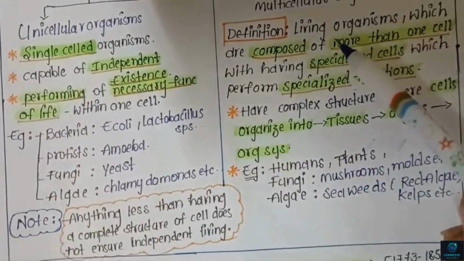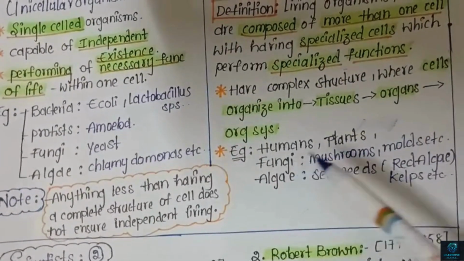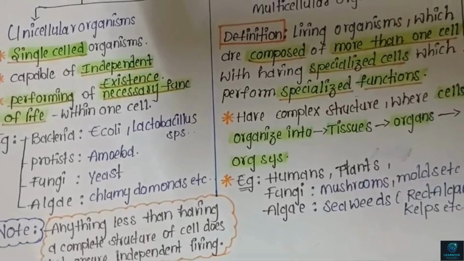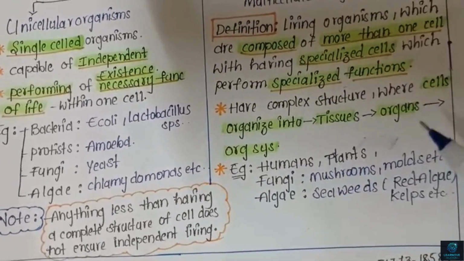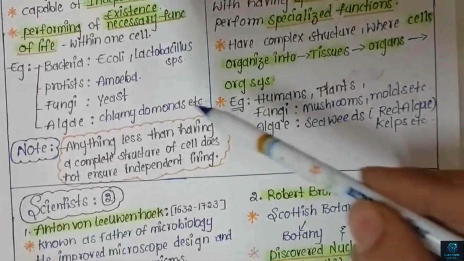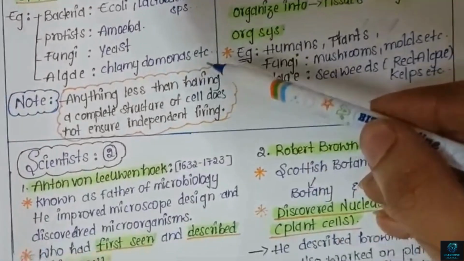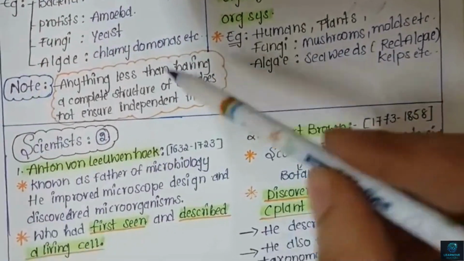Examples of multicellular organisms: humans, plants; in fungi, mushrooms, molds, etc.; in algae, seaweeds, red algae, kelps; and grasses, etc. Note, anything which is less than a complete structure of a cell does not ensure independent living.